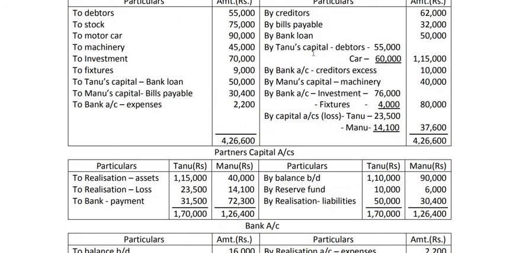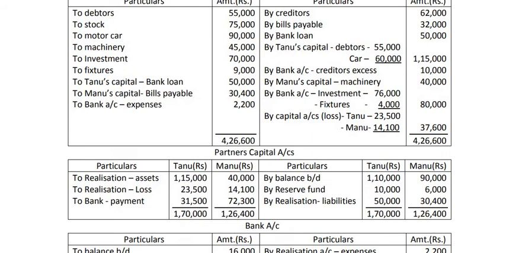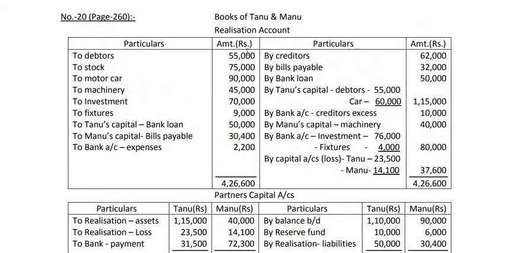The expenses of realization amounted to 2,200. So that will be recorded here. To bank account, expenses 2,200, and that will also come to the bank account on this side. By realization expenses 2,200. Now after doing all these things we have to balance this account first, the realization account.